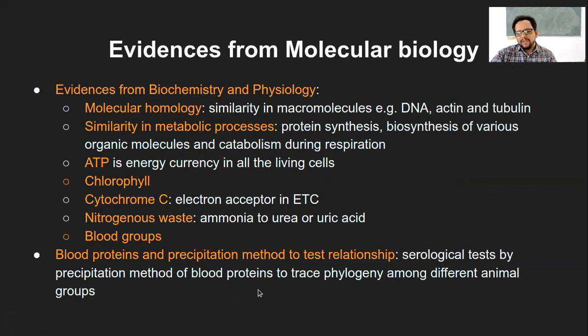What is done is you take a blood sample and you add the blood proteins from one organism to the other. Let's say we have human blood and we add monkey's serum protein into the human blood. If it is compatible with each other, that will not give us any precipitate.